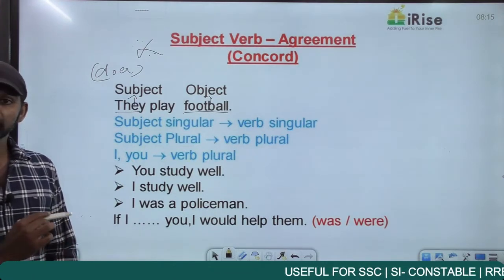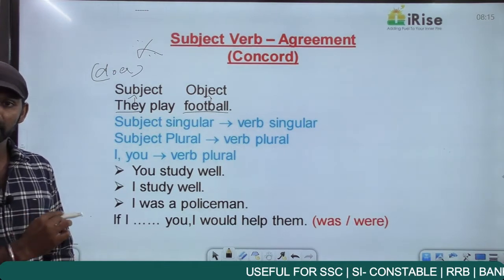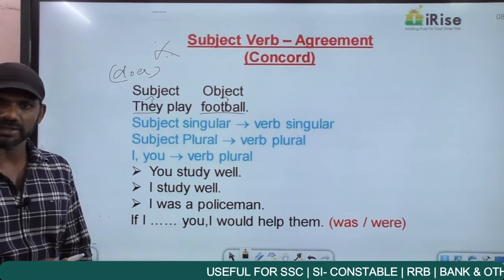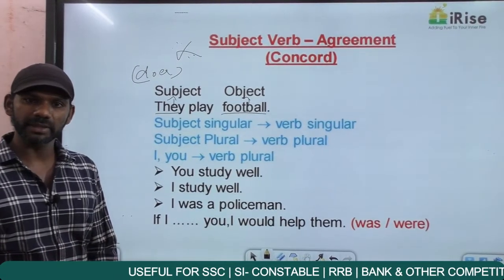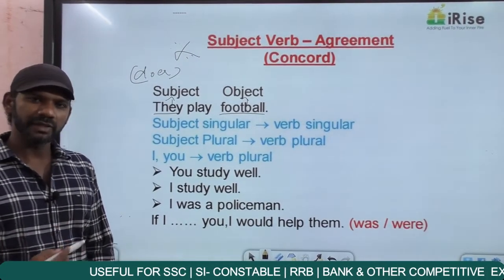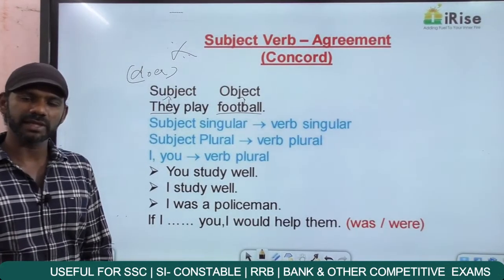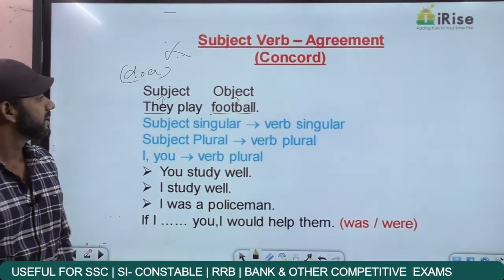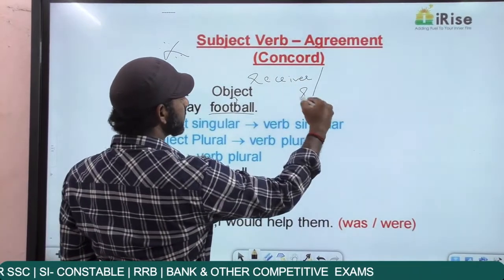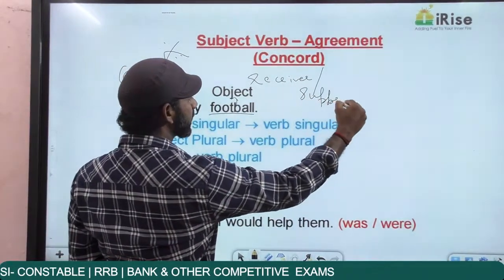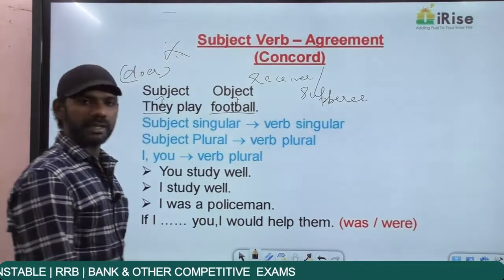They play football, they did the action here. So the pronoun they becomes a subject here. The doer of an action or the noun or pronoun given primary importance is termed as a subject. So if the doer of the action is called the subject, what do you mean by an object? The receiver of an action or the sufferer of an action is termed as the object.